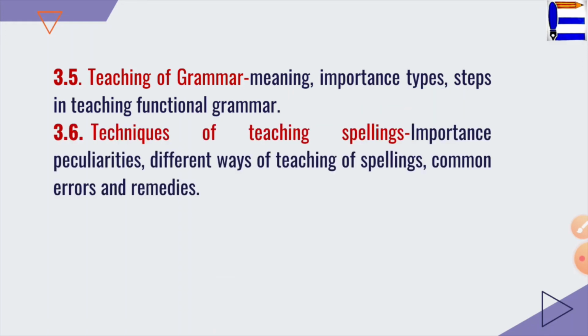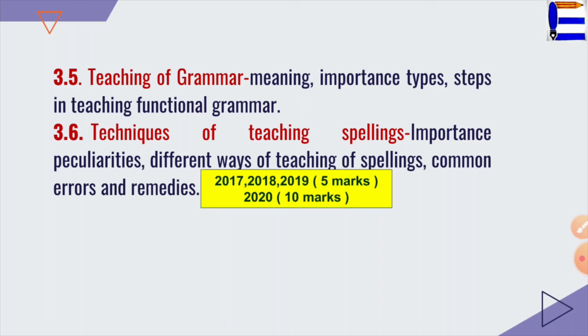Then in 3.6, you have techniques of teaching spelling, where you learn importance, peculiarities, different ways of teaching of spellings, common errors and remedies. So based on this topic, 3 years you had a 5-marker question, 2017, 18 and 19, and 1 year you had a question of 10 marks, that is in 2020.